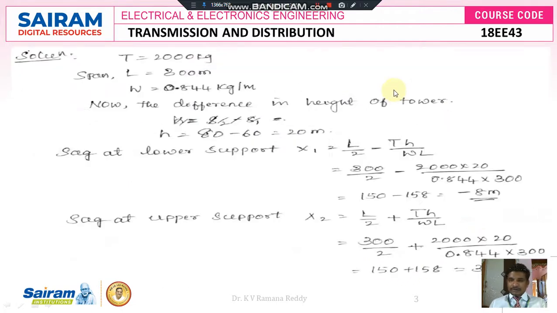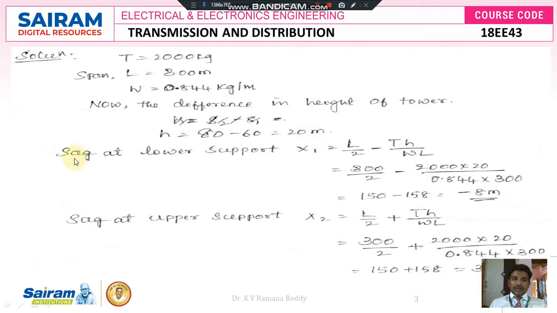Next, to find the solution, write the given data. Tension in the conductor, capital T, is equal to 2000 kg, length of the span between the two towers is 300 meters, weight of the conductor is 0.844 kg per meter. Now the difference in the heights of the towers, that is H, is equal to 80 minus 60, that is 20 meters. The difference is there because the towers are unequal in height.